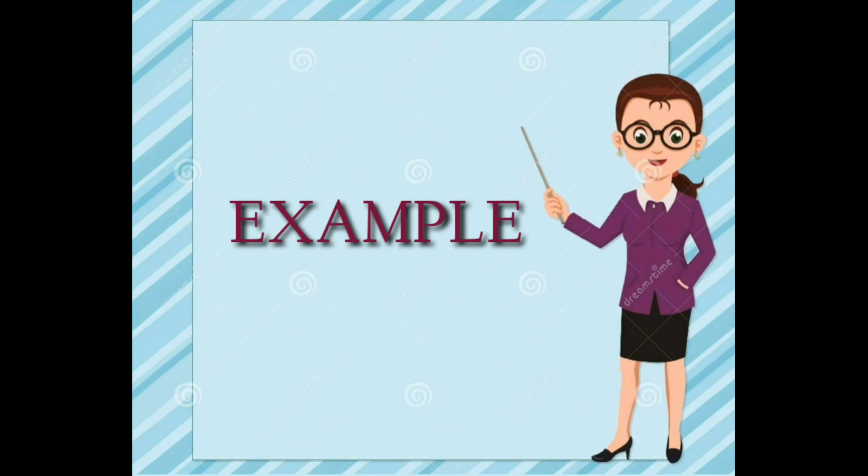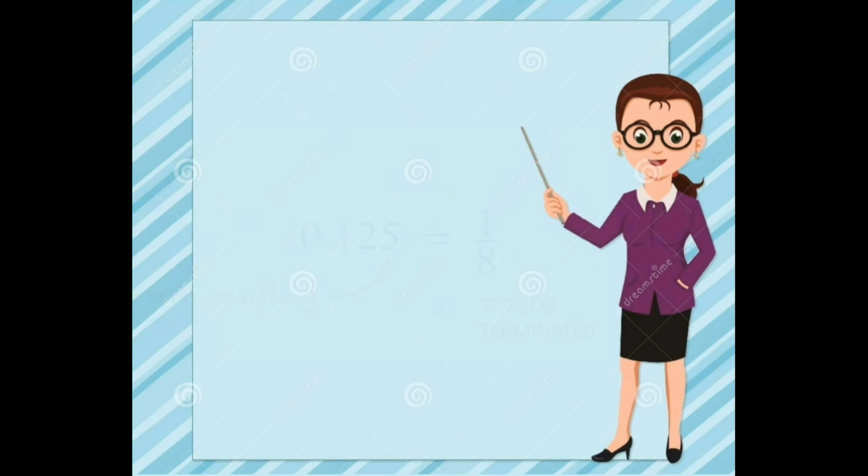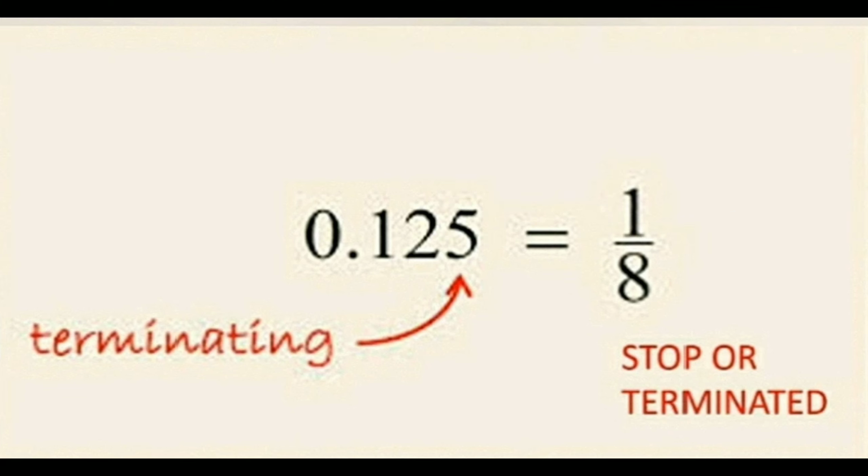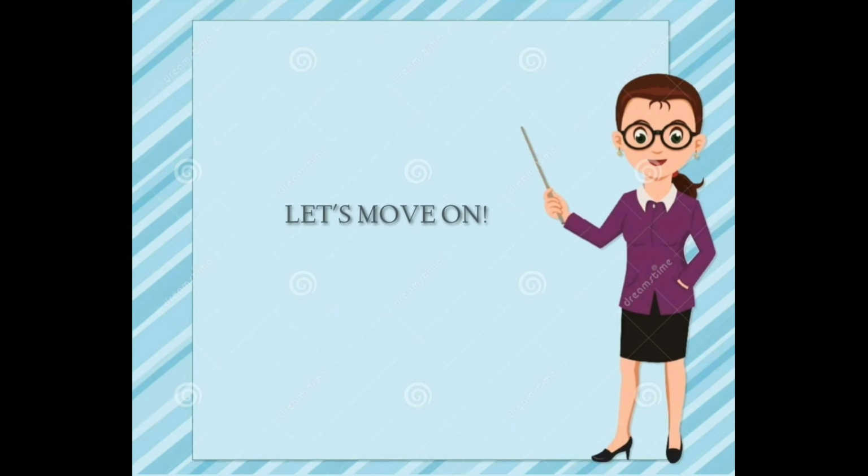Another example. The value of 125 thousandths in fraction form is 1/8 because 1 divided by 8 is 0.125. The digits after the decimal point terminated, or stopped. Let's move on.